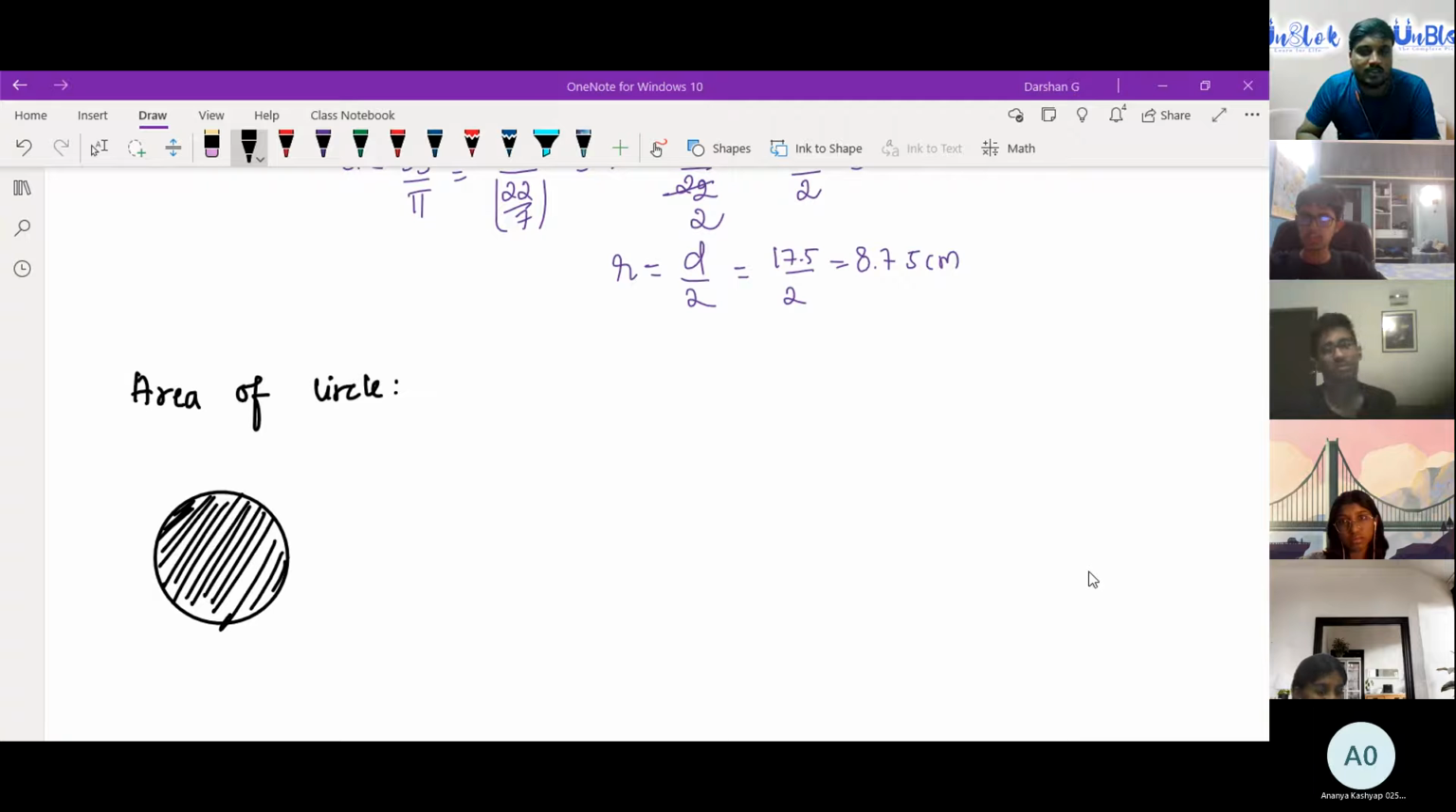Tejas, you want to answer? Side into side. OK, side square or L square. OK, area of a rectangle, Shruti. Length into breadth.